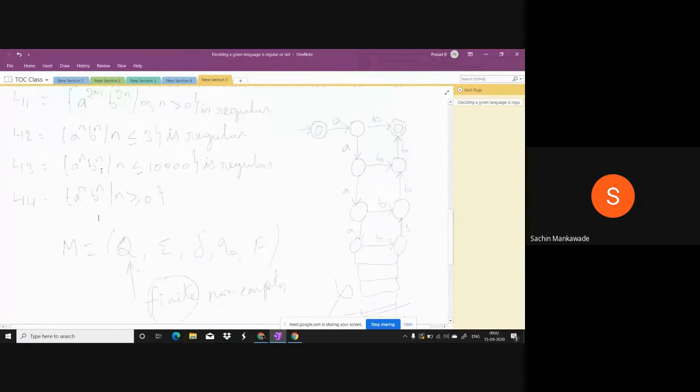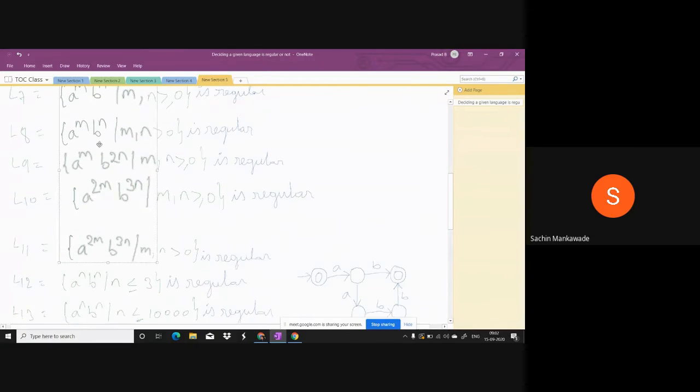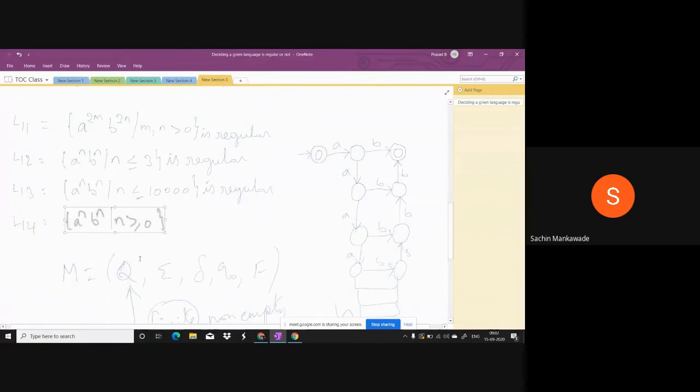Okay, just leave it. Here also the m and n values are infinite. Even though they are infinite, we have decided that each language is regular. So why are these regular? Why is this not possible? Why is it not regular? Because here there is a relation between A and B, meaning whatever the number of A's, that many number of B's must be there.